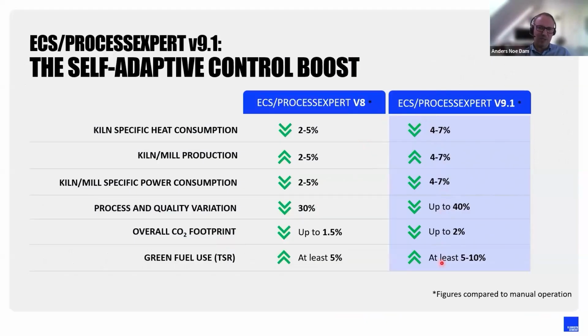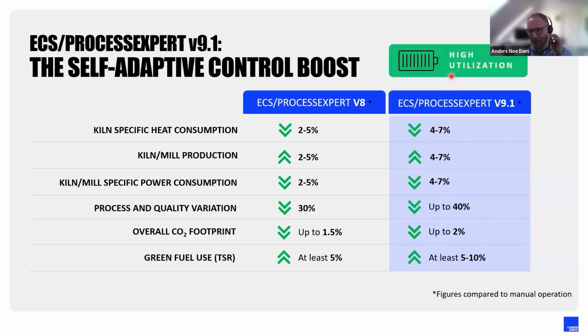But the most important thing links to what I talked about before, user acceptance of what the tool is doing for you, which equals a high uptime, a high runtime, a high run factor, high utilization. It has many names, but it means that it is actually in operation. And we have seen for all our installations that have been operating the last half year that they have a higher utilization than we typically saw previously.